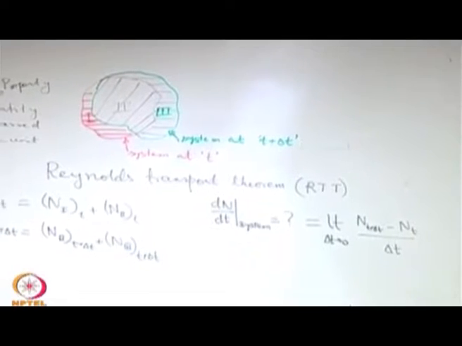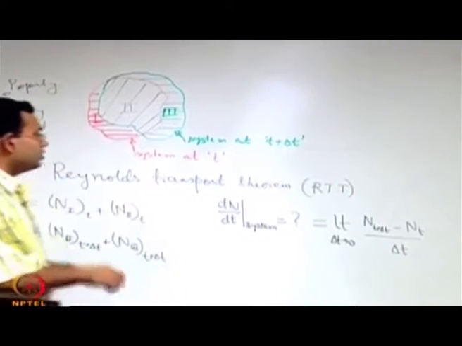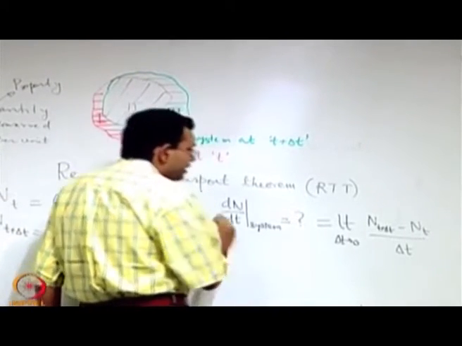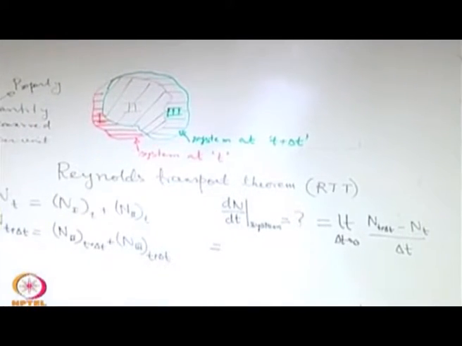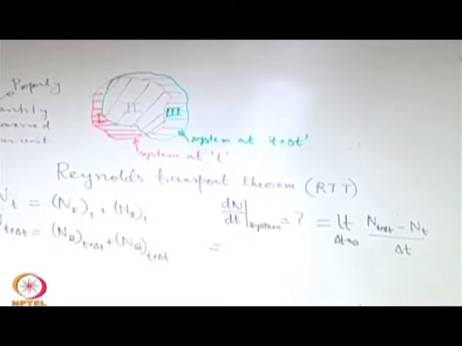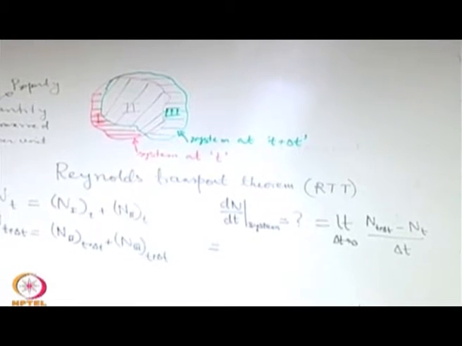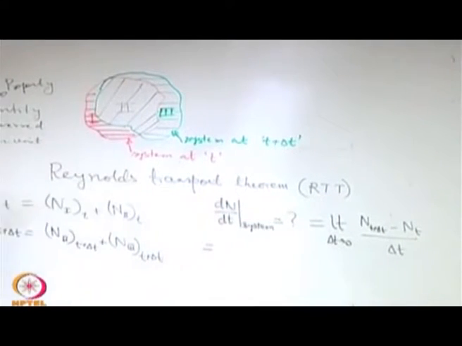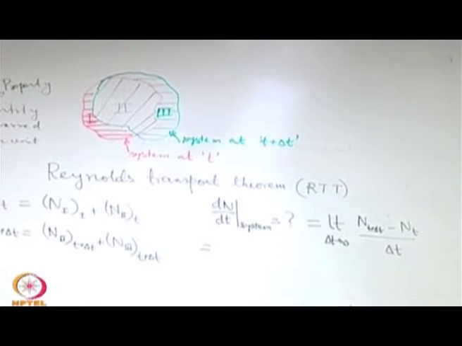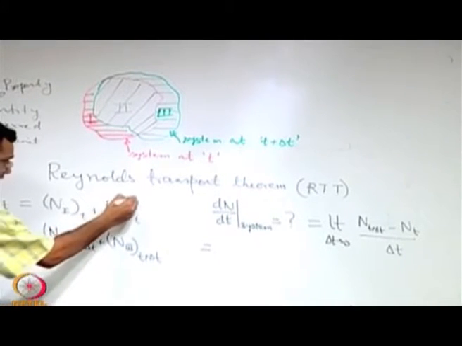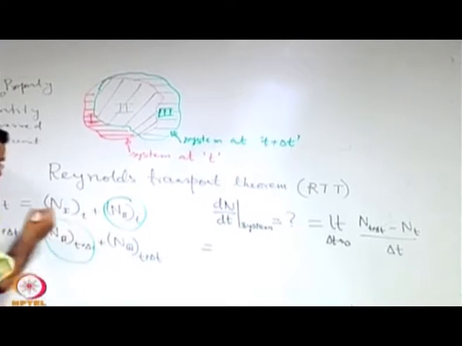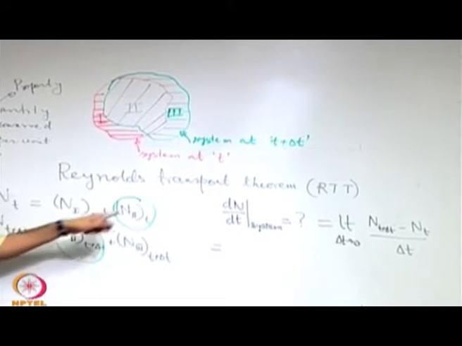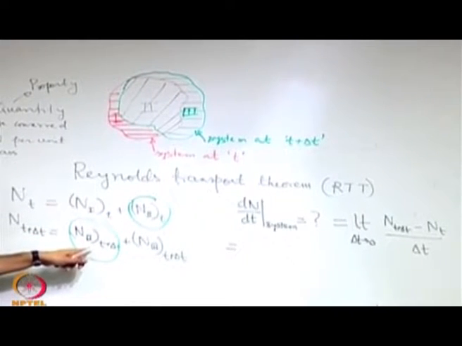Now, we are interested to write this term in a bit more explicit way. So, when we write this N at t plus delta t and N at t, you can clearly see that there are again different types of terms. When we subtract N at t from N at t plus delta t, you have to keep in mind that this term N at 2 is a very special term because it refers to the same region but different times.